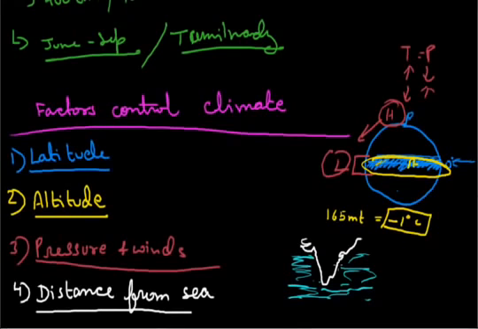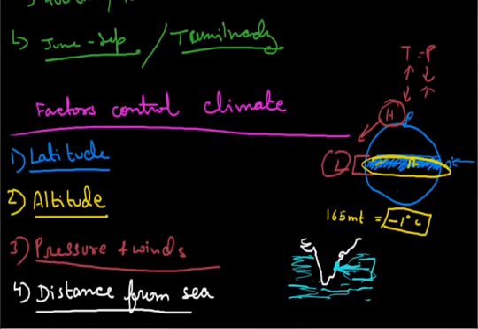So in the areas which are nearer to the sea, the temperature is neither very high nor very low. The reason is that during the daytime the cold winds come from the sea, and the temperature does not rise, while during the night the temperature is very low on the land, but the sea is not as cold, so warm air comes from the sea.